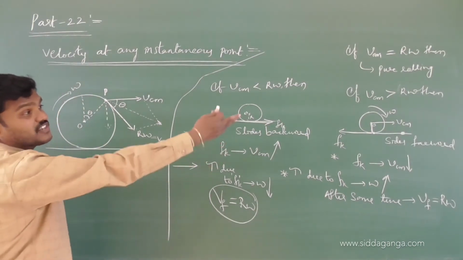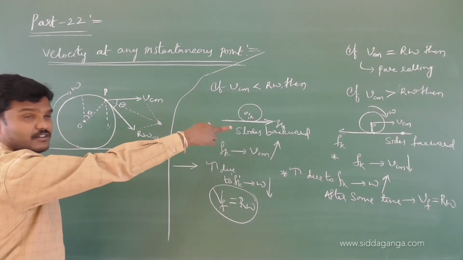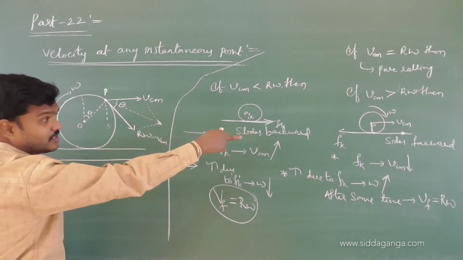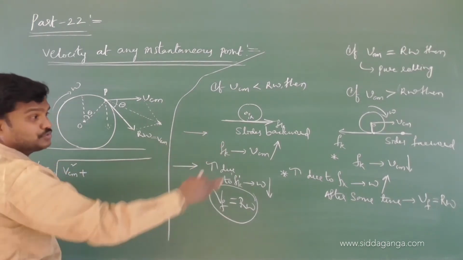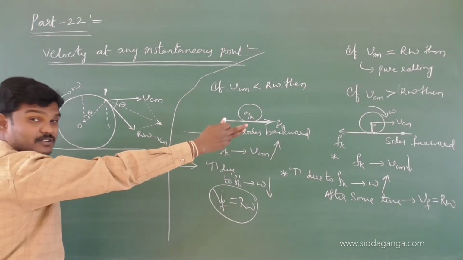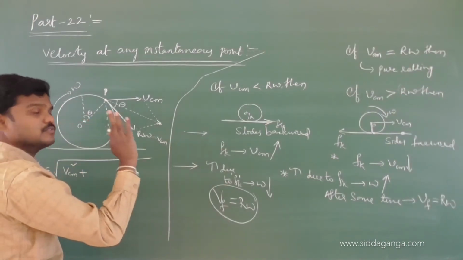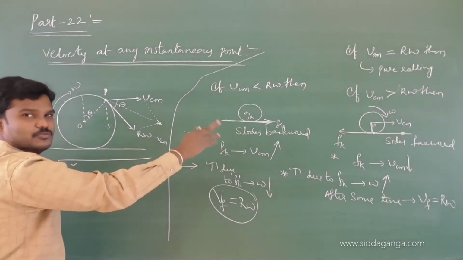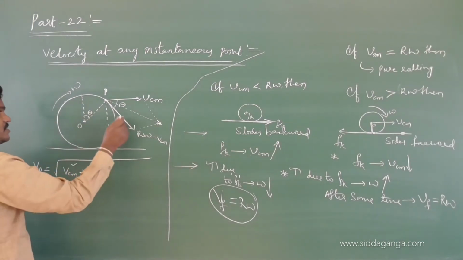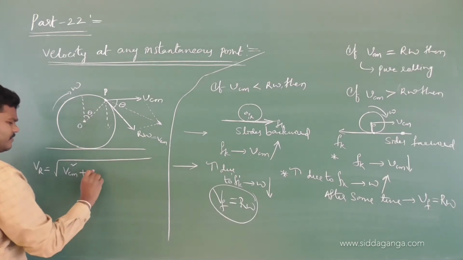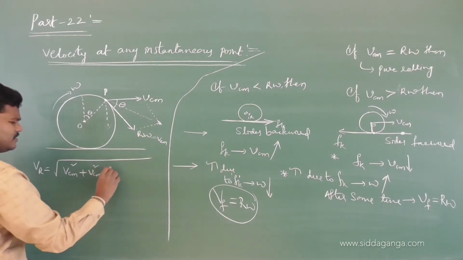If it is rolling with sliding, then some other equations will come. That is the case of rolling with sliding forward, sliding backward. Use two equations, the translatory motion equation and the rotatory motion equation. Here also the same thing. I will cover one problem also, don't worry.